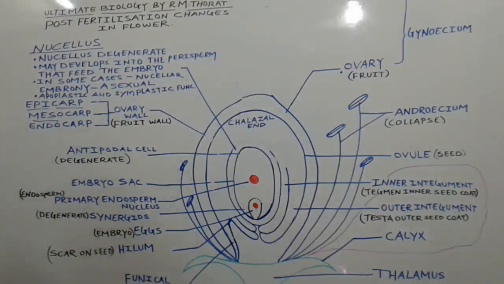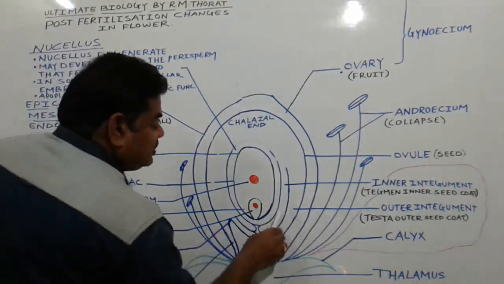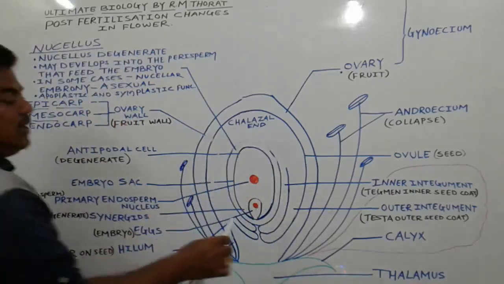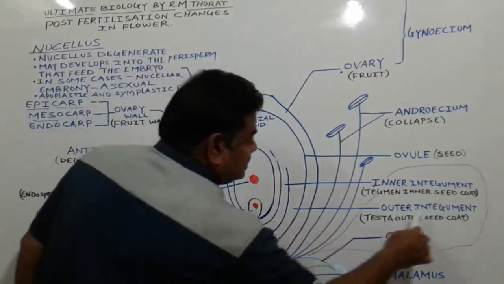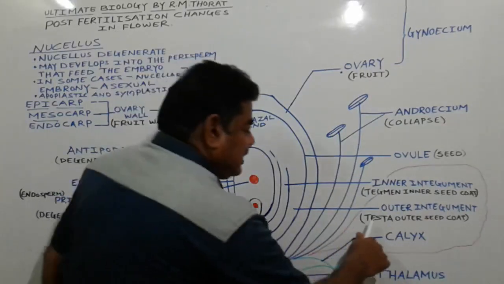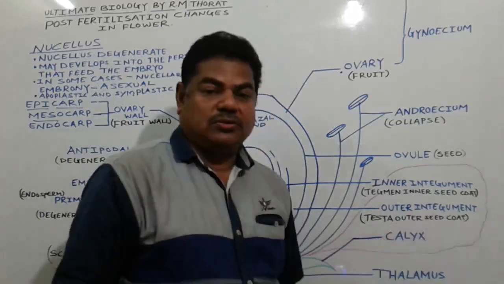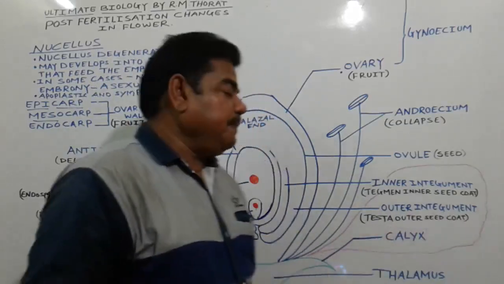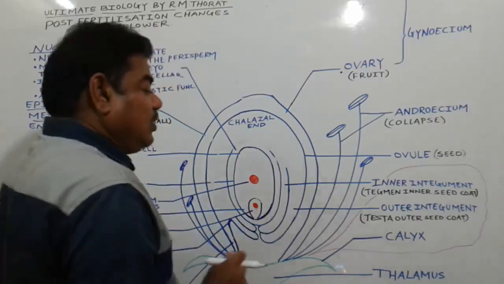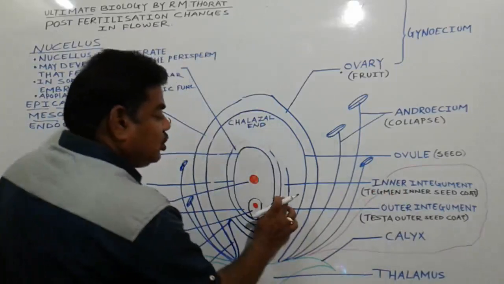Now after fertilization, there are two integuments present over the nucellar tissue. The outer integument gets converted into the testa, or the outer seed coat, which is hard. In some cases it is loose. The second is the inner integument.